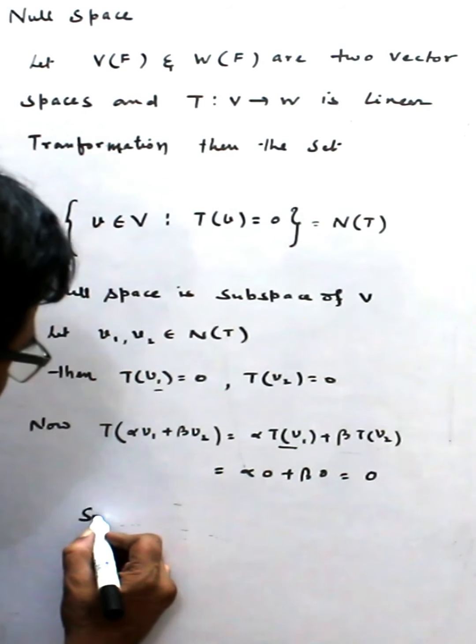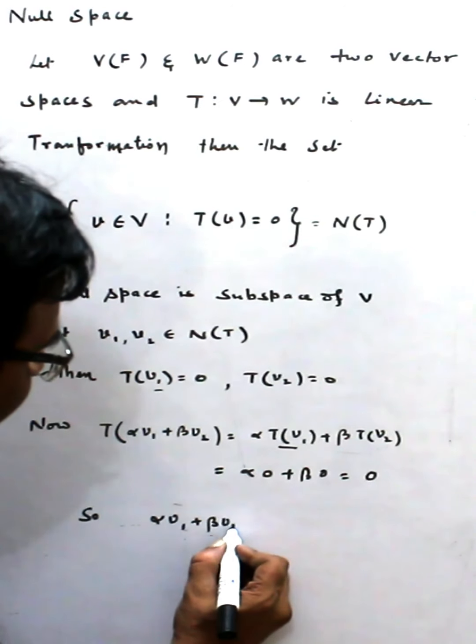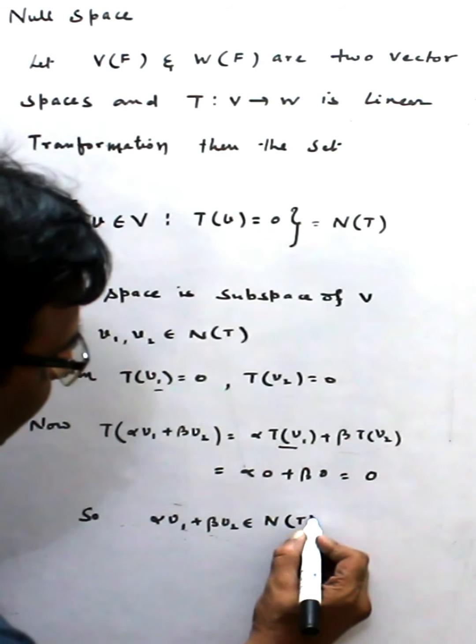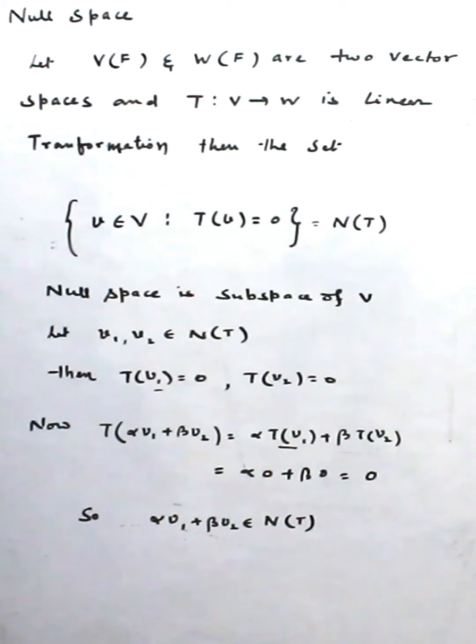So alpha v1 plus beta v2 belongs to N(T), and the subspace result is proved.